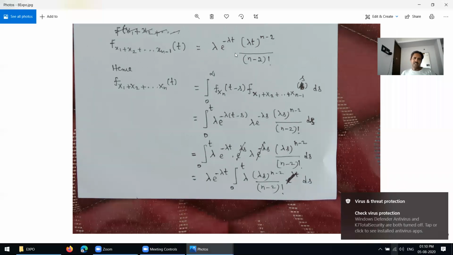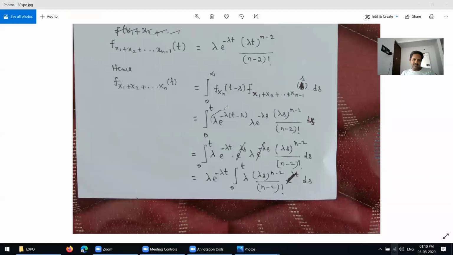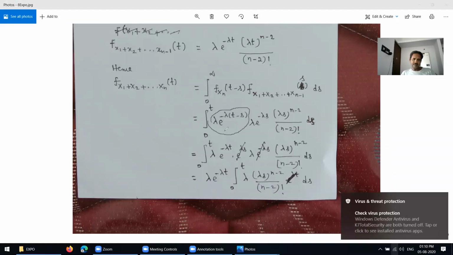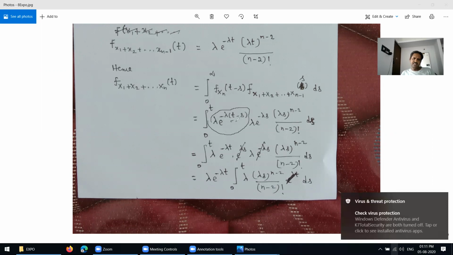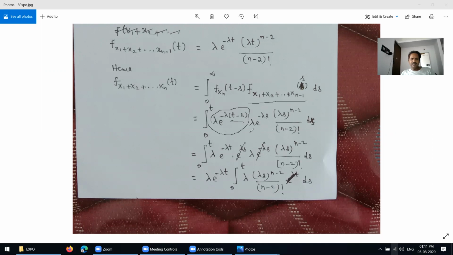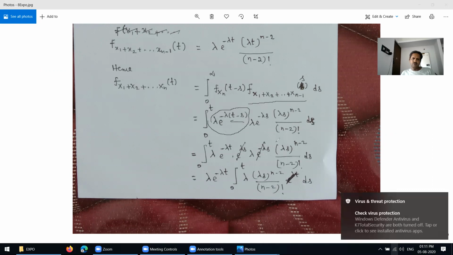Here we know the value is nothing but the exponential distribution: lambda into e power minus lambda into t minus s. This variable is nothing but t minus s. And for this one, what is the value here now? Lambda into e power minus lambda s, lambda s power n minus 2 over n minus 2 factorial, into ds.